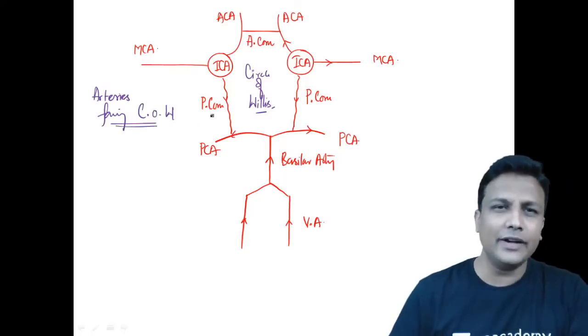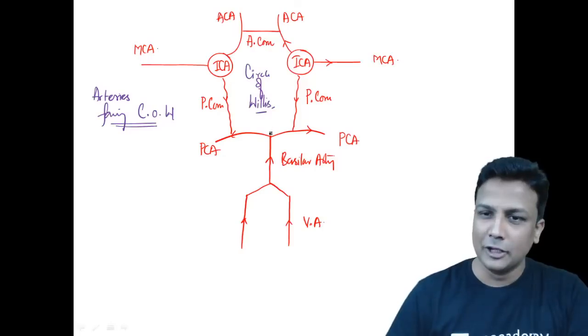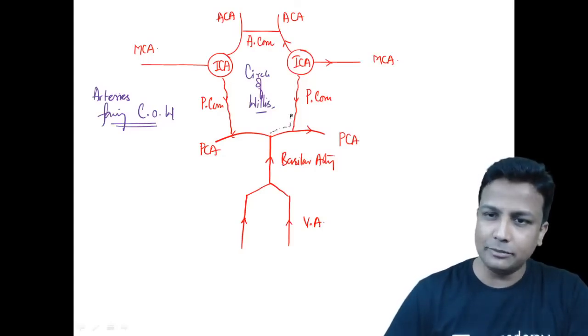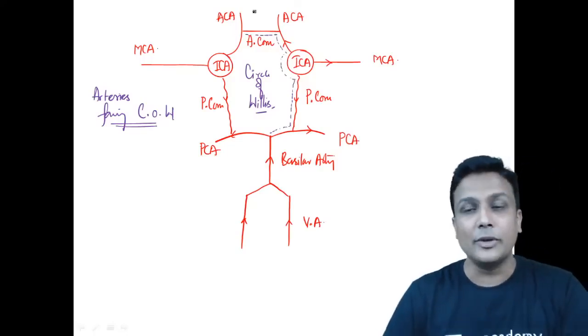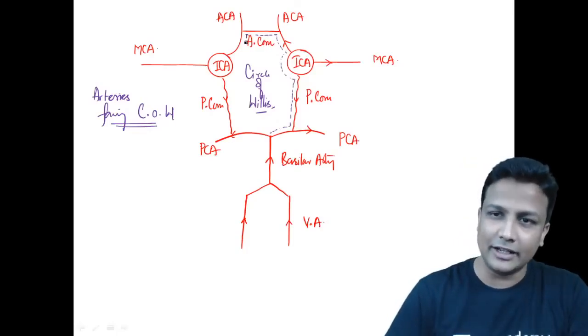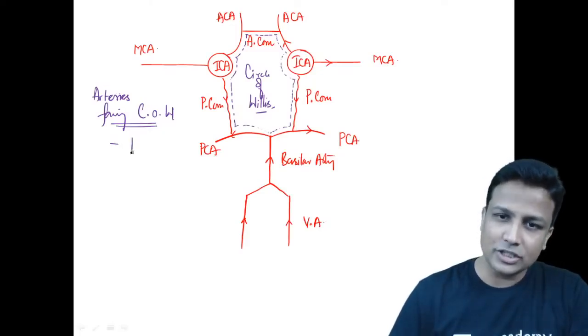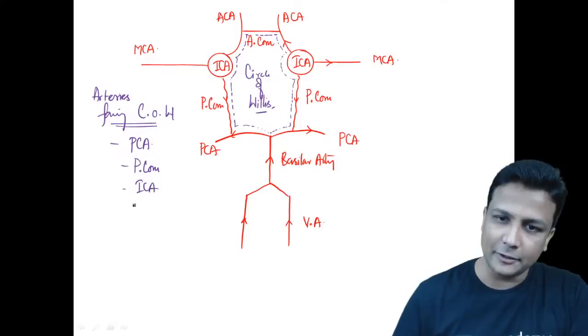And you don't even have to mug up this one, so look at my diagram here. Posterior cerebral artery, then the posterior communicating artery, the internal carotid artery, then the anterior cerebral artery, and anterior communicating artery. Exactly the same on the other side: the anterior cerebral, internal carotid, the posterior communicating, and the posterior cerebral artery. Let us write down here: the posterior cerebral artery, the posterior communicating artery, internal carotid artery, then the anterior cerebral artery, and then, my dear friends, the anterior communicating artery.